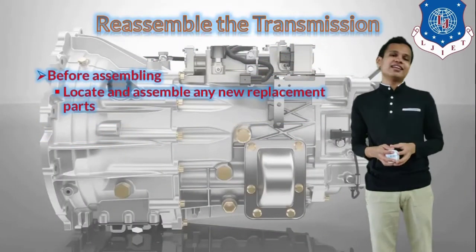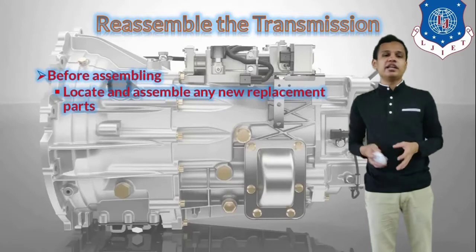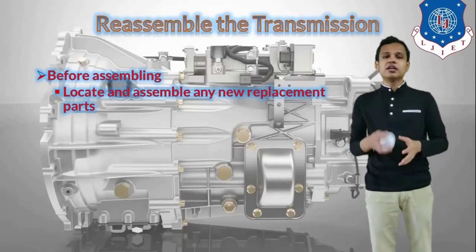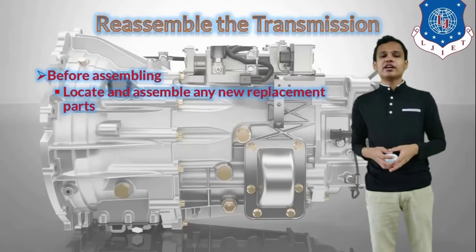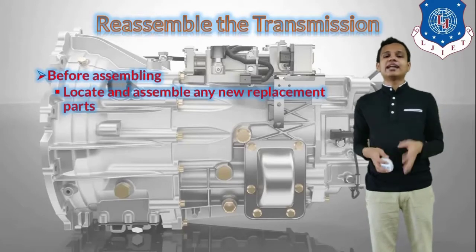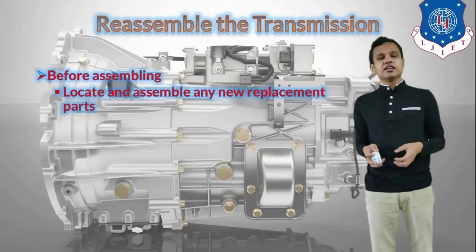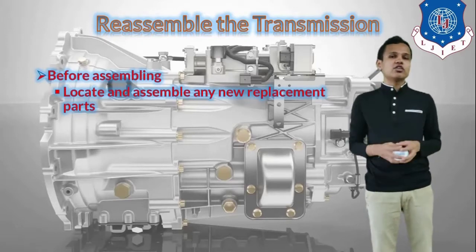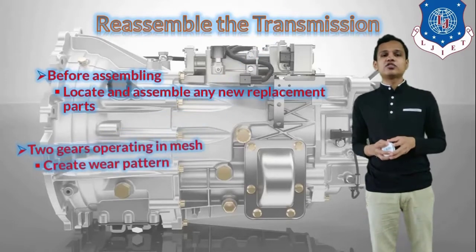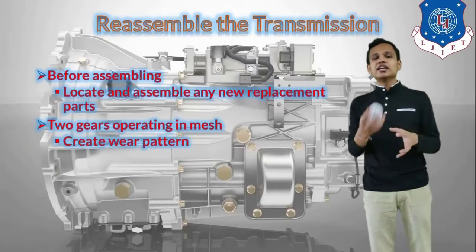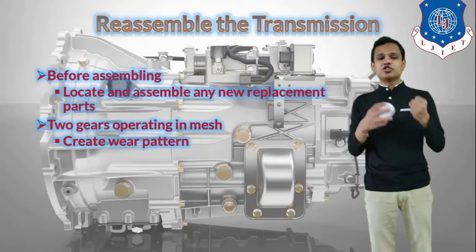Next, we will reassemble the transmission after repairing everything that can be repaired. Before assembling, we need to locate and assemble any new replacement part. Any part that we have replaced needs to be located in the proper position and assembled properly. Two gears operating in mesh should be checked.